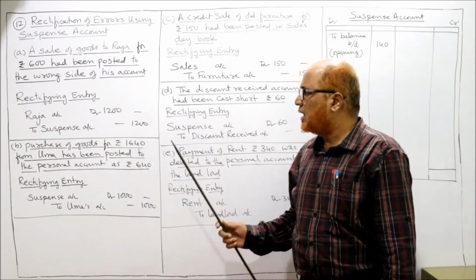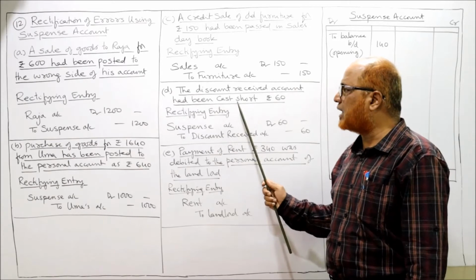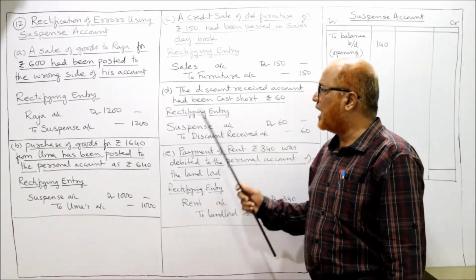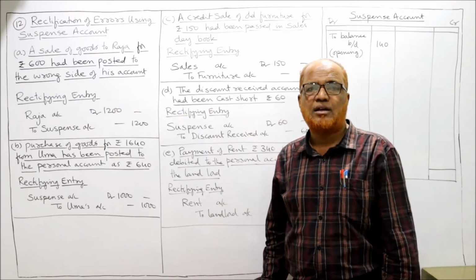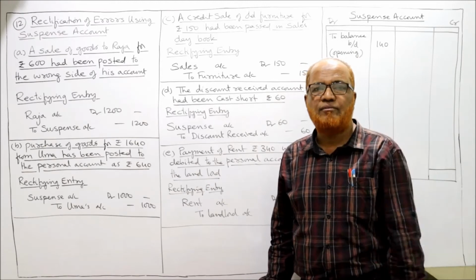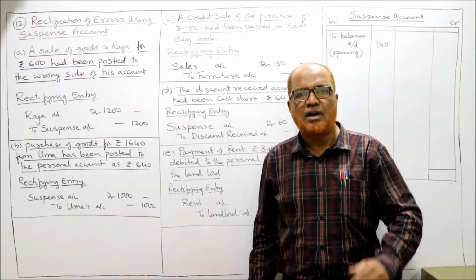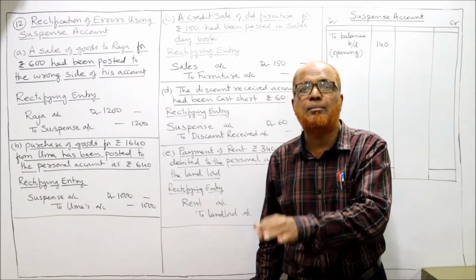Error rectified. Next one, D1. The discount received account had been undercast, cast short. Cast short means undercast. Undercast by rupees 60. Undercasting means taken less. So discount received will show credit balance. There are two types of discount: discount allowed and discount received. Discount allowed will show debit balance. Discount received will show credit balance.